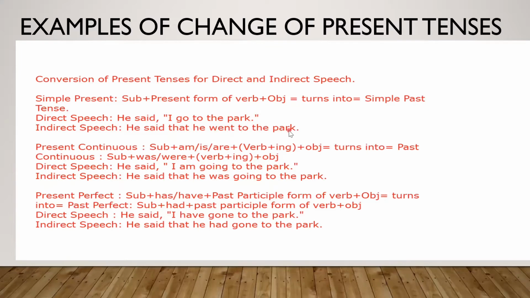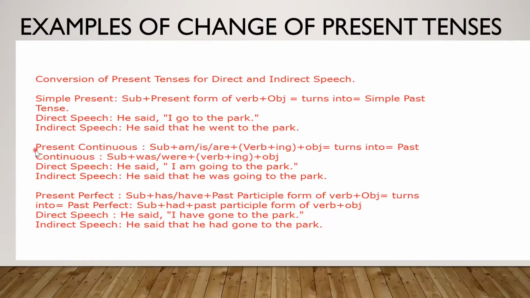Go became went. To the park is staying the same. So we have just changed the verb from present to past, simple present to simple past. I became he. That means the conversion for pronoun. This I is this he. That's why we have to change the pronoun into he. So simple present tense, I go to the park, became he went to the park, simple past tense.